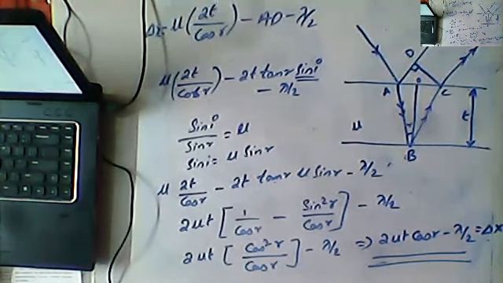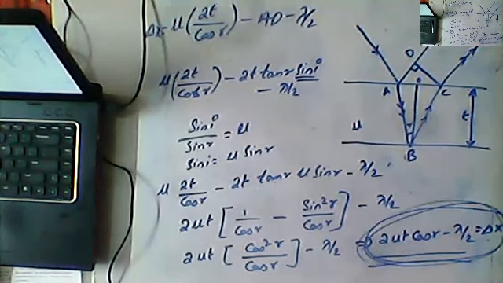Actually, this formula is not present in our syllabus. But without knowing how it was obtained, you can't do any single problem. Is it right? Your mind will keep on thinking how this formula was obtained. As I want to give a clear idea, I'm explaining everything about how it was obtained. So 2 mu t cos r minus lambda by 2 is equal to our path difference.